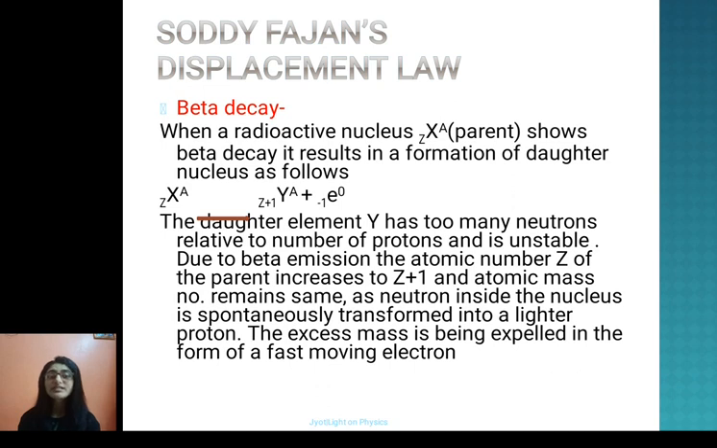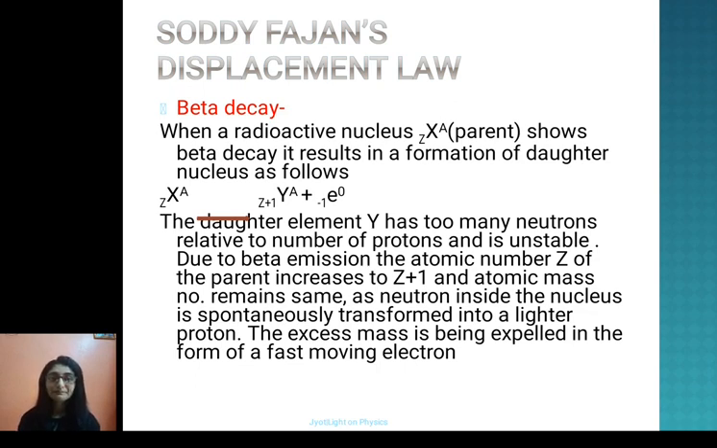So in case of beta decay, when a radioactive element, this parent atom, emits a beta particle, which is nothing but an electron, you will get a daughter atom. So the daughter element will have the same atomic mass number as that of the parent nucleus, but its atomic number will change. Okay, so Z will change to Z plus 1.